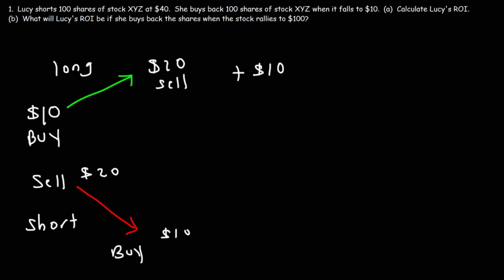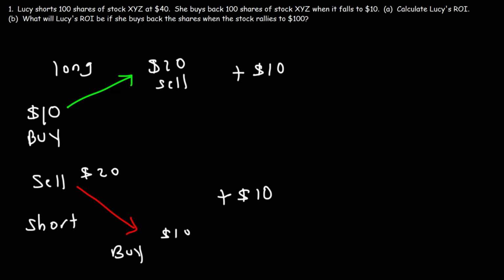So that's what it means to short a stock. Instead of buying the stock first and then selling it later, you're selling it first only to buy it back later. And in this example, he would receive the same gain of $10 per share. If you sell it at $20 and buy it back at $10, that's a gain of $10 per share.